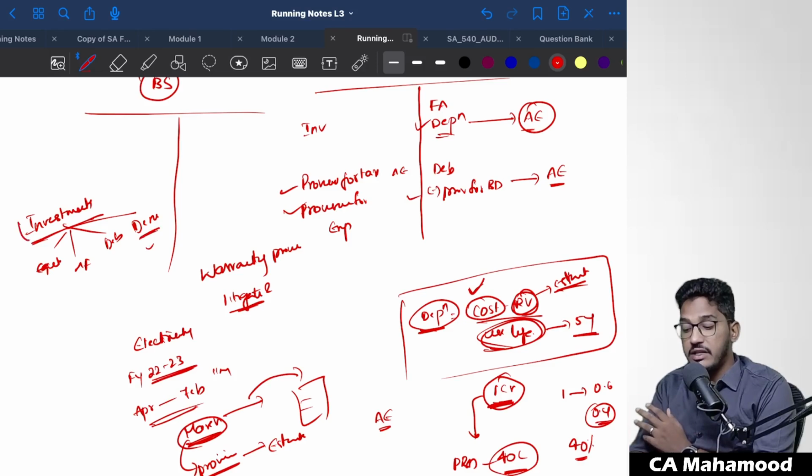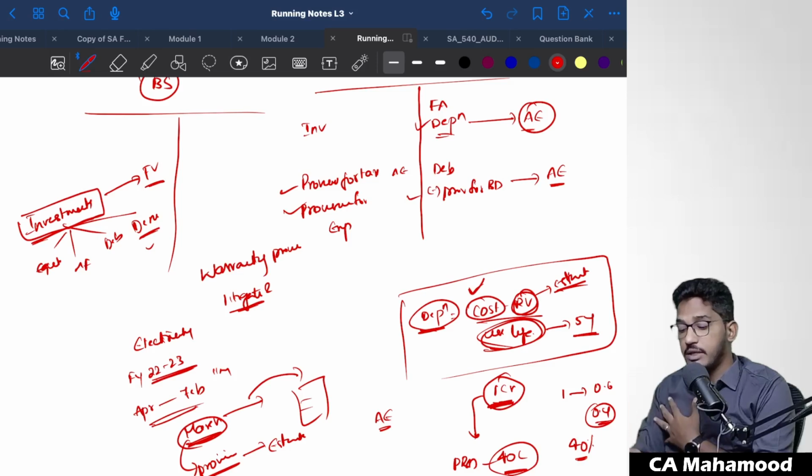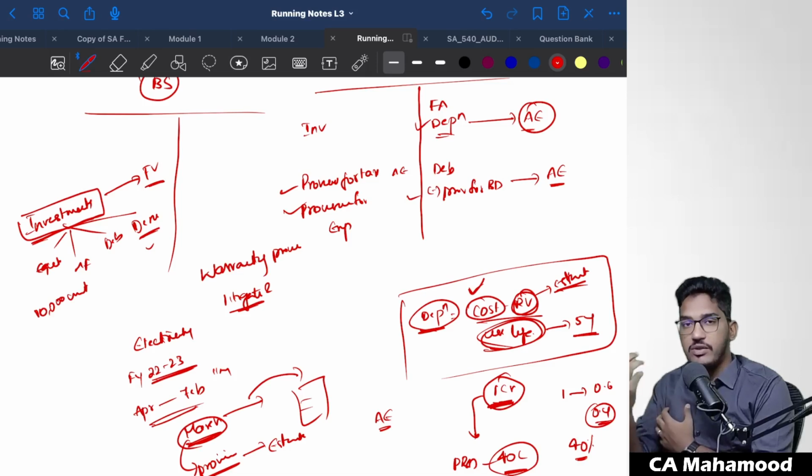And as per the Ind AS, some investments are required to be stated at fair value. Some investments are required to be stated at what value? Fair value. Fair value means what? If I go and sell the investment in the market today, if I have, for example, 10,000 units of the mutual fund, if I today go and sell that in the market, how much value will I be able to realize? Fair value we call it.